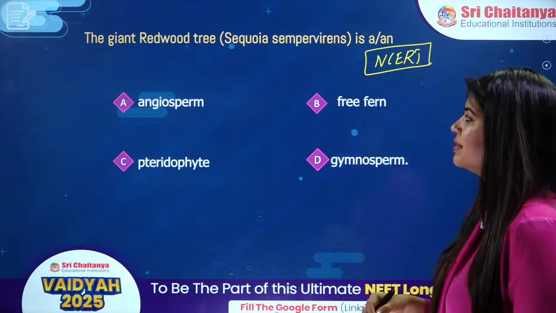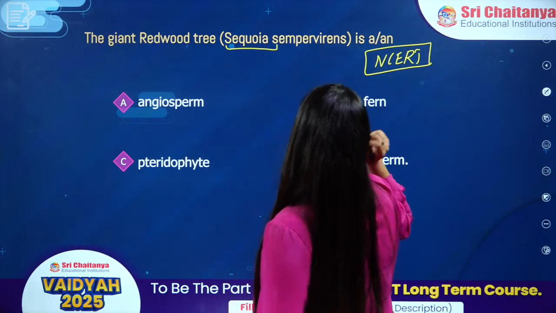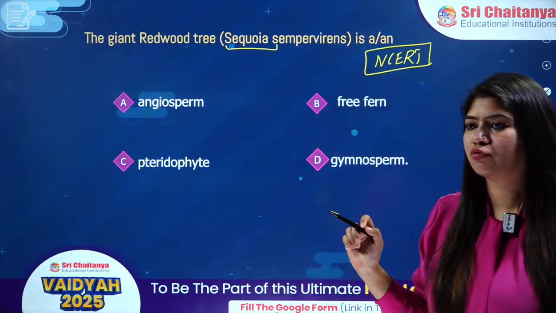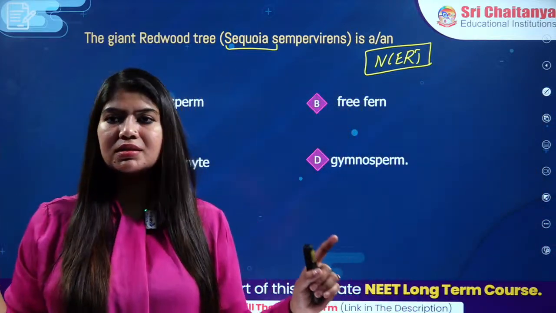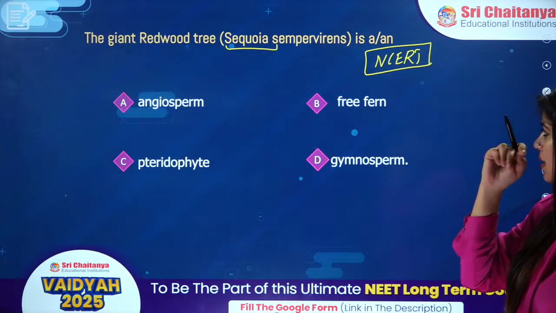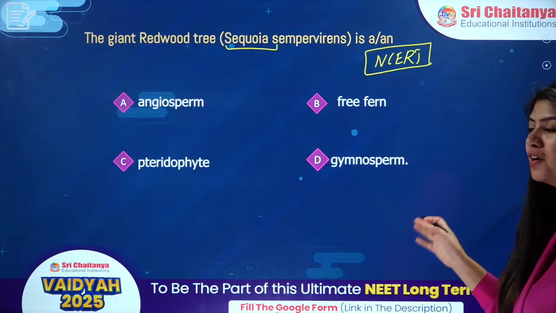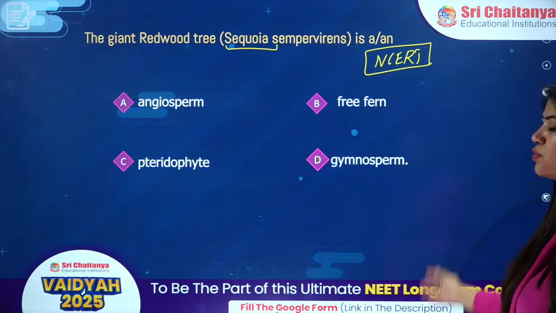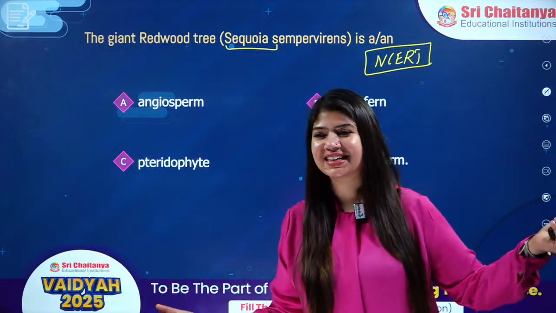Okay. The giant redwood tree, sequoia, is what? From NCERT, this simple text has been given. The giant redwood tree, sequoia? Is it an angiosperm? Is it a fern? Is it a pteridophyte? Is it a gymnosperm? Come on, kids.